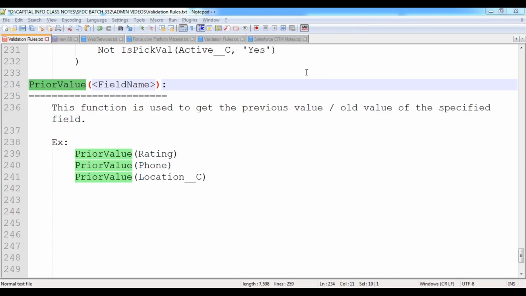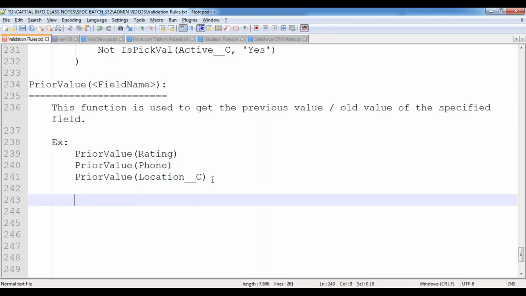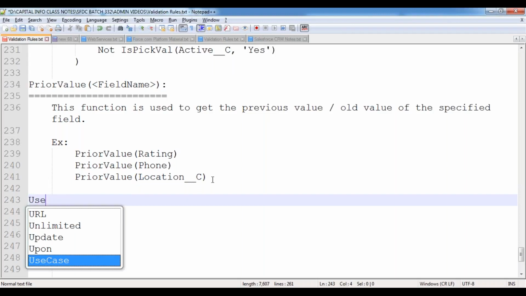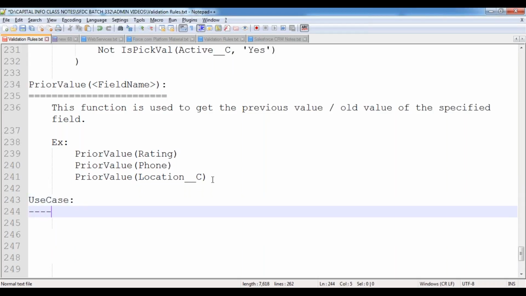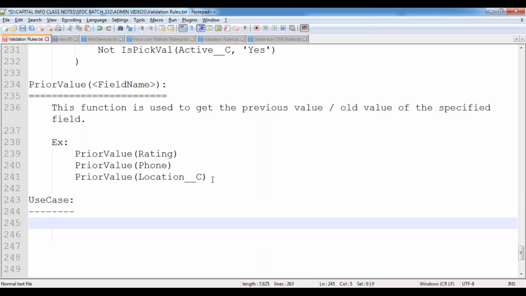Okay, sir. Now let's take a small use case. Let's come to a scenario. For example, assume that I'm using a bank account.